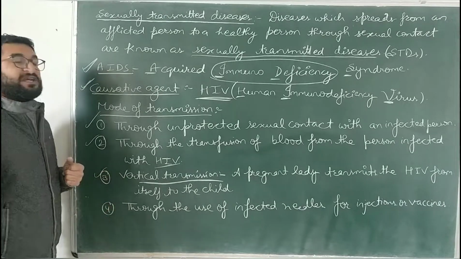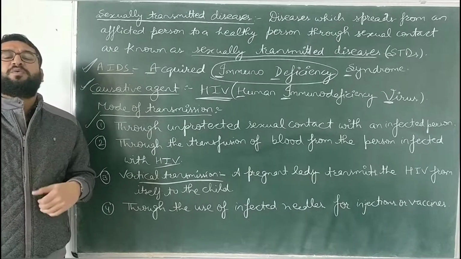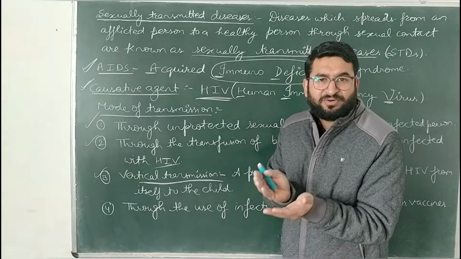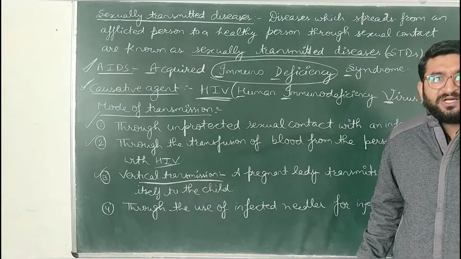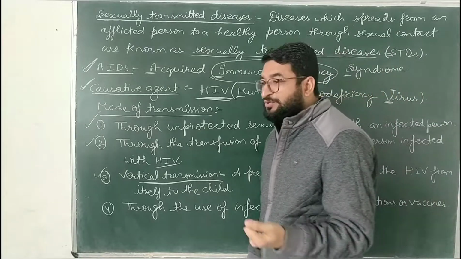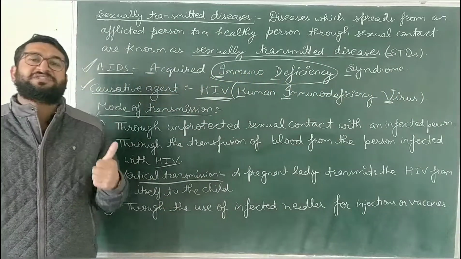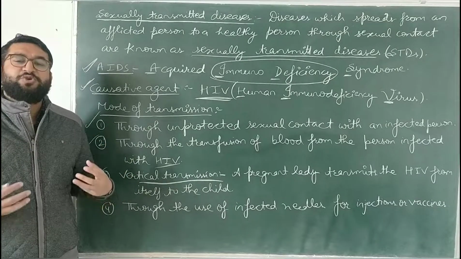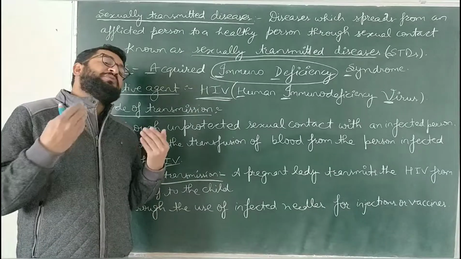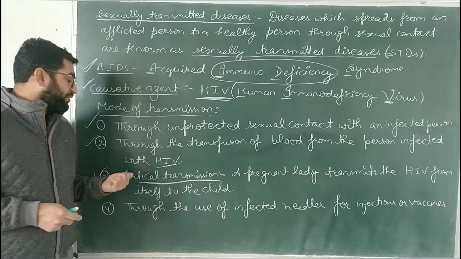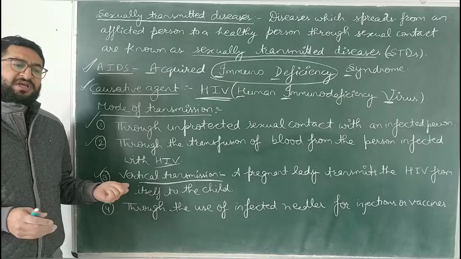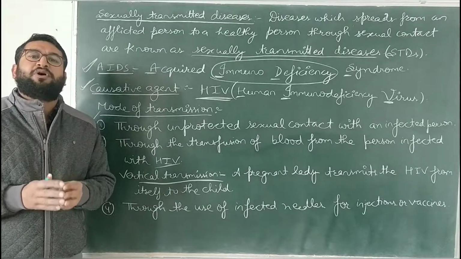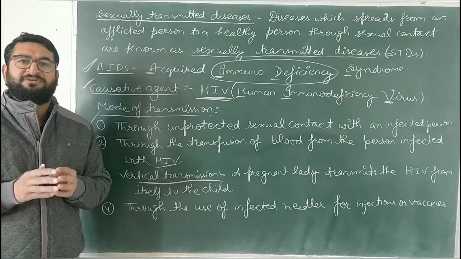The next is vertical transmission. 1 mark, very important definition. What do you mean by vertical transmission? Transmission of a pathogen or a disease-causing microorganism from a pregnant lady to the fetus, to the developing child, is known as vertical transmission. अगर एक मदर है बच्चे, वो प्रेग्नेंट है, उसके वूम्ब में, उसके यूट्रस में जो बच्चा पल रहा है बच्चे, उसमें ऑटोमेटिकली HIV वायरस आ जाएगा. This is known as vertical transmission. So, if a lady has HIV and that lady is pregnant, then that child must be aborted. उसे वो बच्चा abort कर देना चाहिए बच्चे.